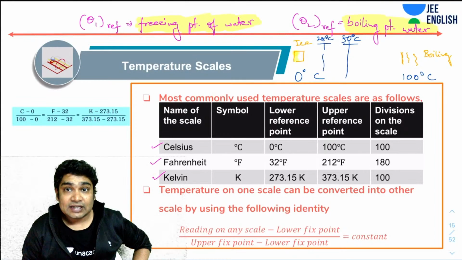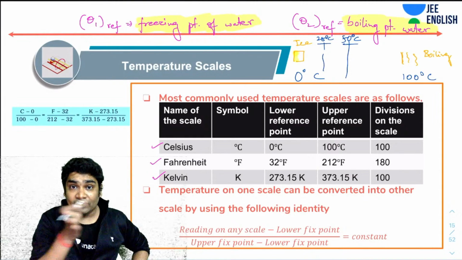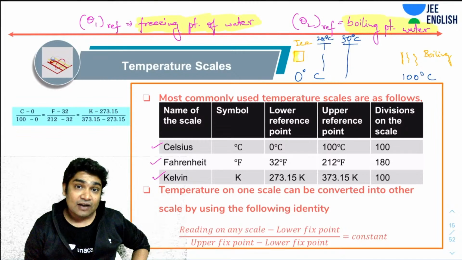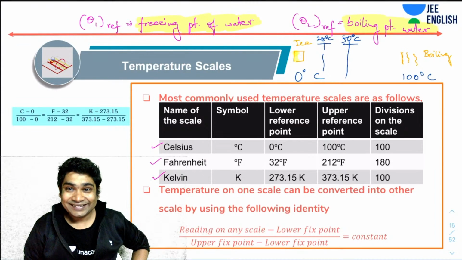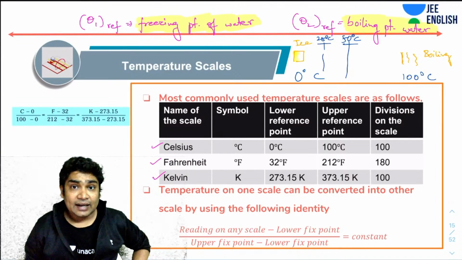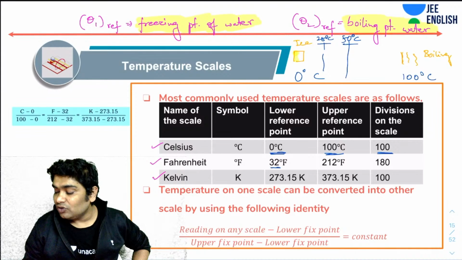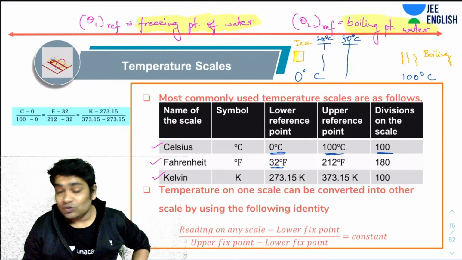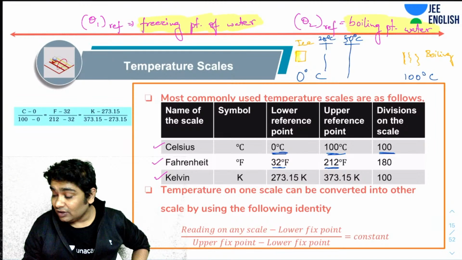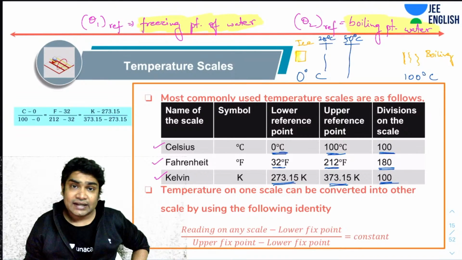Any scale is essentially telling you what is the difference in the degree of hotness and coldness relative to the difference in degree of hotness and coldness between ice and water. So now you realize for different scales you may assign any reference value. For Celsius scale this was assigned 0, lower reference point, and the higher reference point was assigned a value of 100, and there were 100 divisions on that scale. On Fahrenheit scale the lower reference value was defined as 32 and the higher reference value was defined as 212, and the difference was 180. For Kelvin scale these are the two reference temperatures and the division of scales is 100 again.